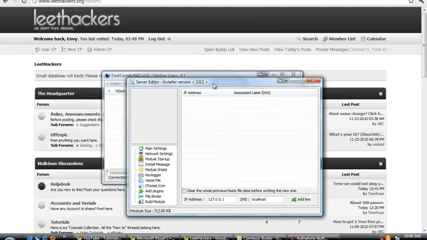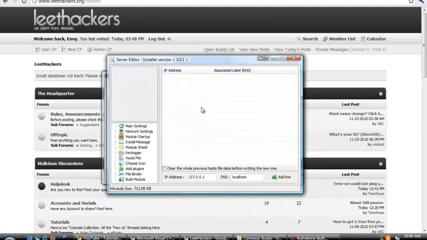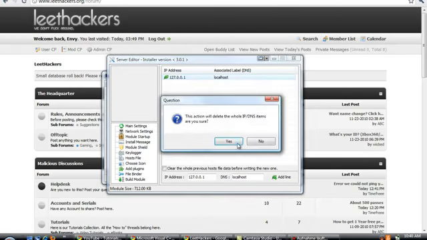Host file. This is a nice tool to block websites on the remote computer. So if the server is executed, the server will write into the host file the IP you have blocked. For example, if you block YouTube and the victim goes to YouTube, it sends an error: Firefox could not connect to YouTube. So simply enter the DNS or IP address and click add, like this. I will not do it.